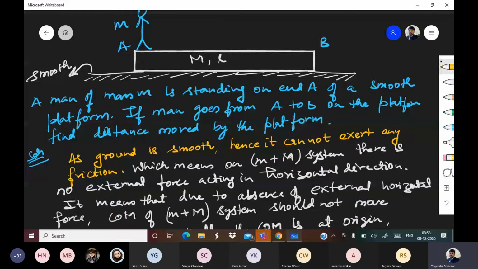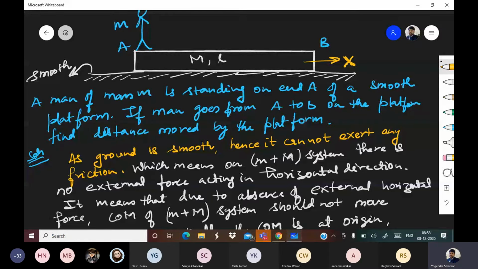We are knowing that this man is going from A to B. The man is going from A to B. We are also assuming that the platform goes X in the same direction. Now try to understand what will happen.